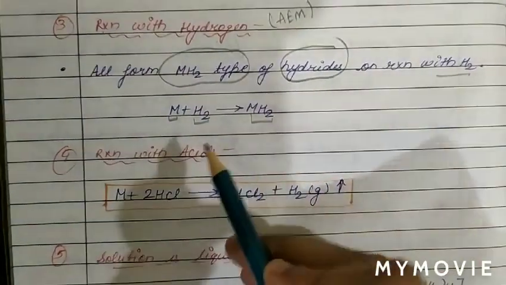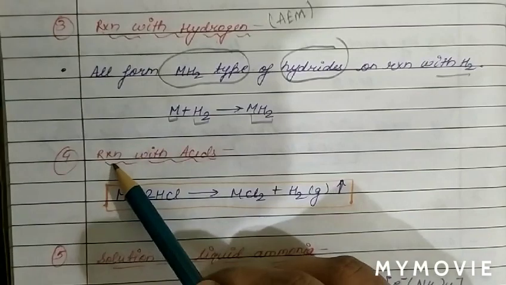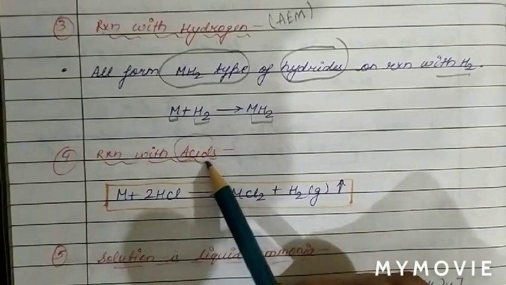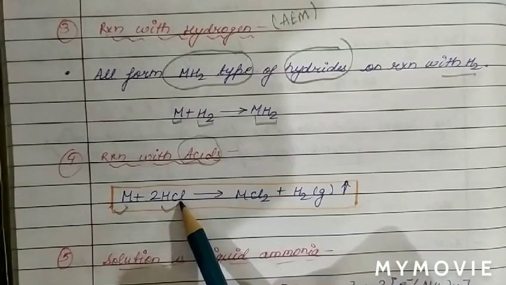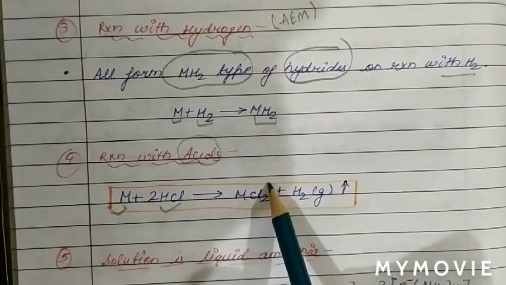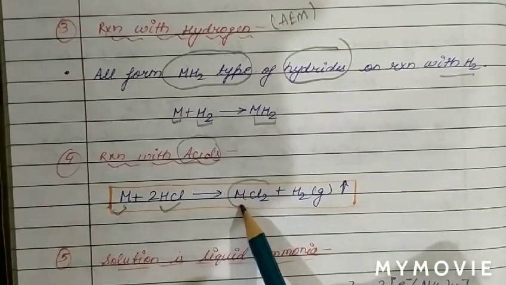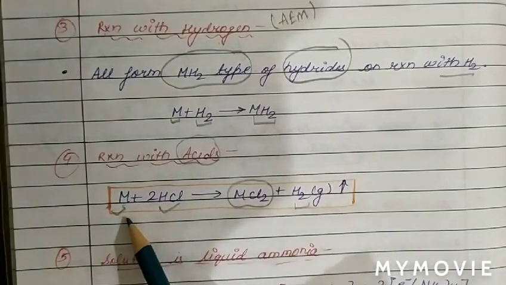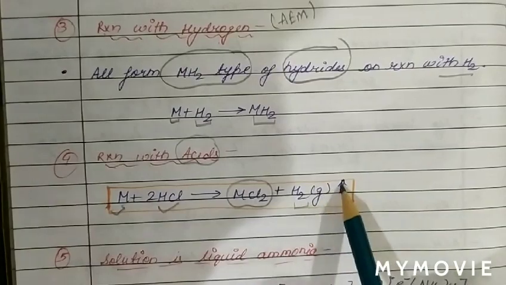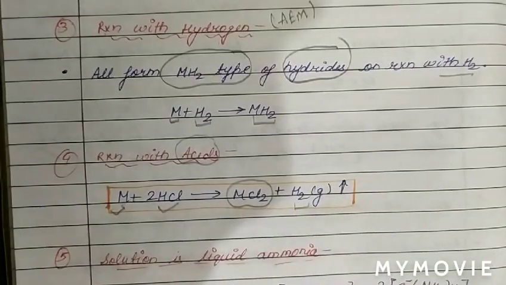Now see the next chemical property, the reaction of alkaline earth metals with acids. When an alkaline earth metal reacts with an acid like HCl, it forms the halide of the metal, MCl2, with the liberation of hydrogen gas.